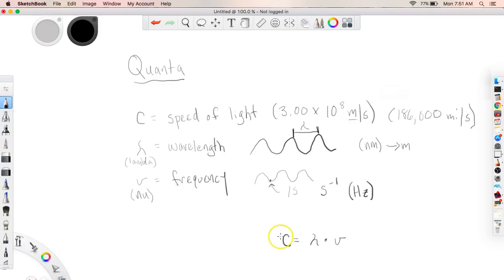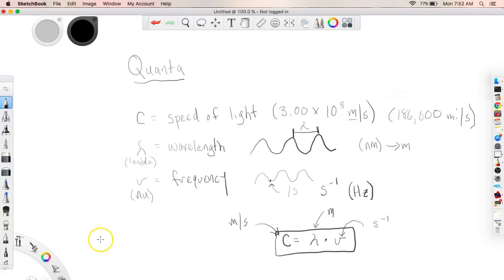So this is the first major equation that we are interested in working with here. Speed of light is equal to the wavelength times the frequency. And note that the units we're looking to use here is per second. So you again may see that as hertz. And the unit here is going to need to be meters. And that's because the speed of light is in meters per second, unless you find a different value for speed of light and change it into nanometers per second or something like that. But by and large, most classes you're going to be in meters per second. That's how they're going to work with this.